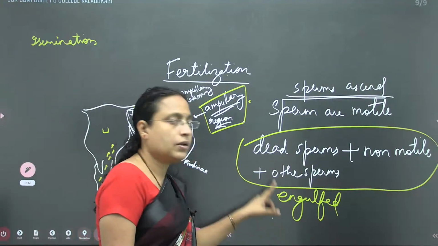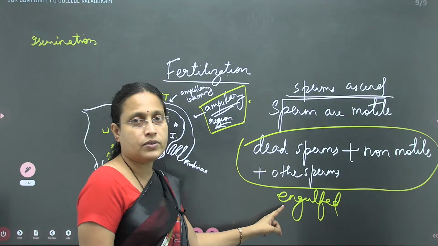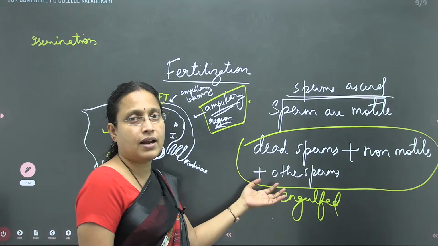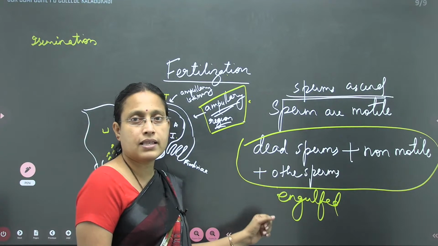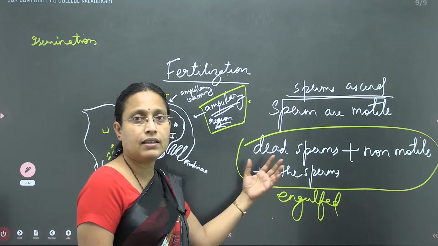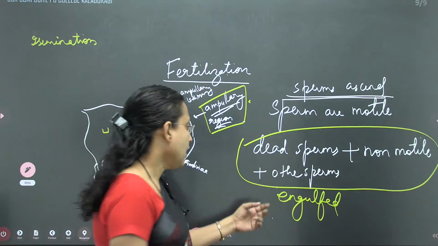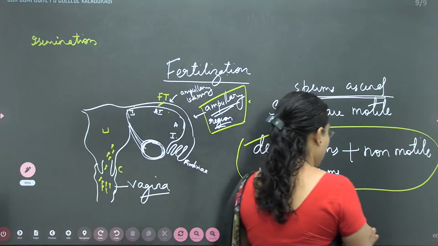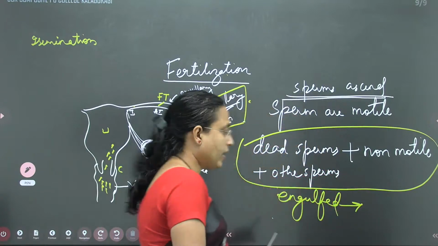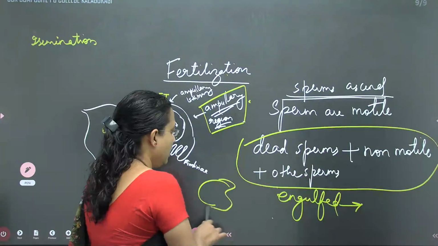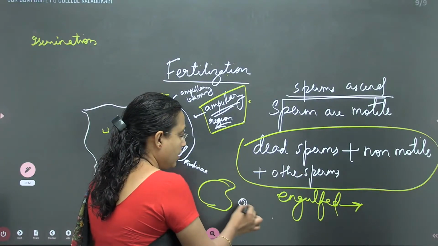Why are they going to die? Because they are engulfed. Engulfed means they are taken in by other cells that can eat other cells, or take other cells inside. So there is a bigger cell feeding upon the other cells.